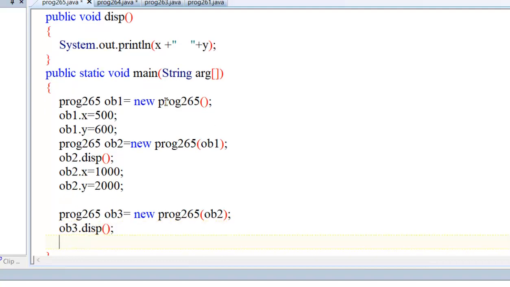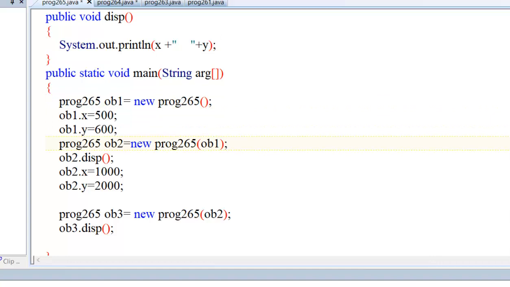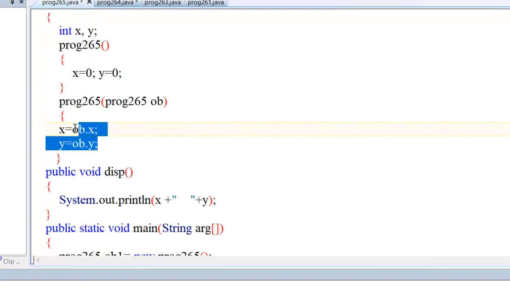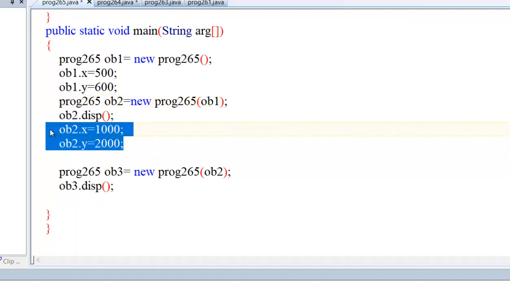Means I have created a default constructor first and assigned some value. That value I passed to the parameterized constructor. I may use the value of x and y. Similarly, again I want to use the previous value with some new value.